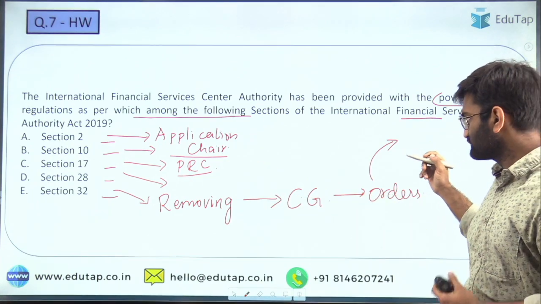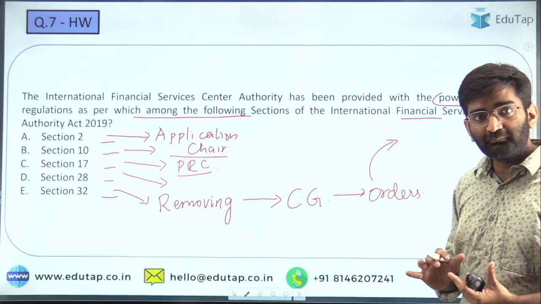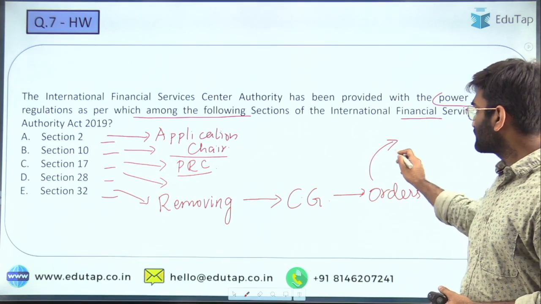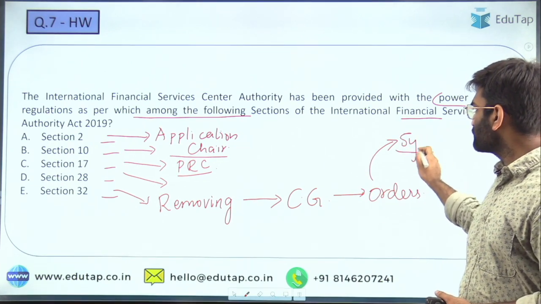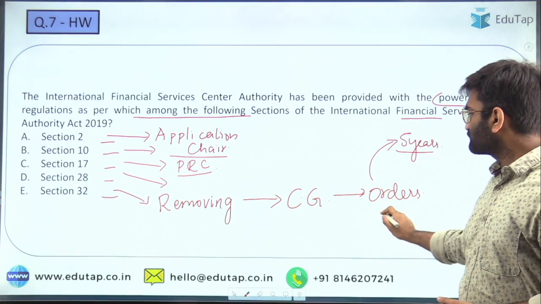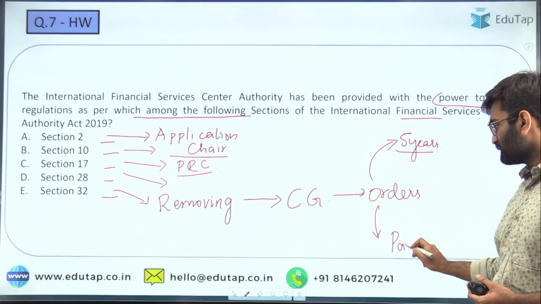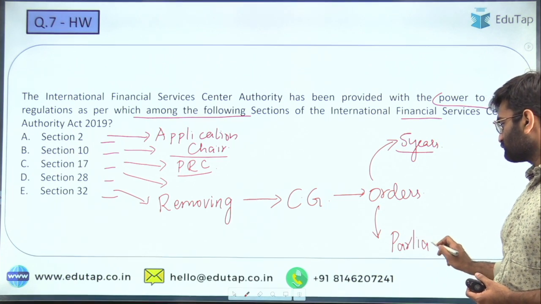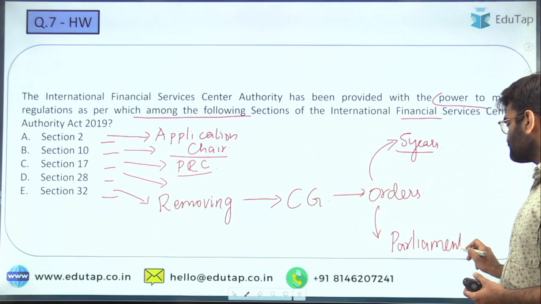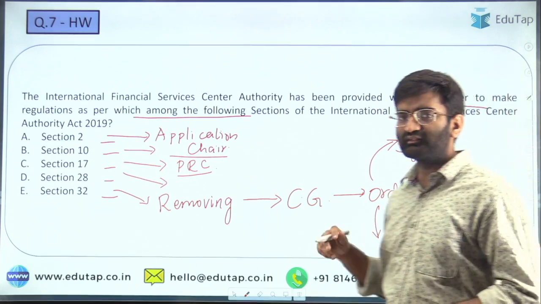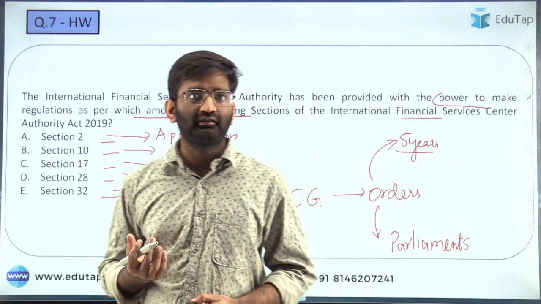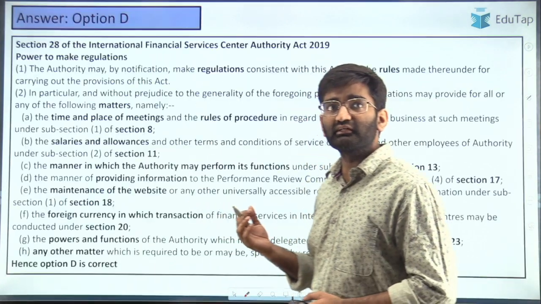The powers are given to the central government to step in by giving orders in this regard, and this will be applicable for 5 years, and each of these orders are required to be laid in front of the parliament. Okay, because this is something that is going to affect not just the IFSCs but also the financial and economic structure in India. Right, so option D is correct here.